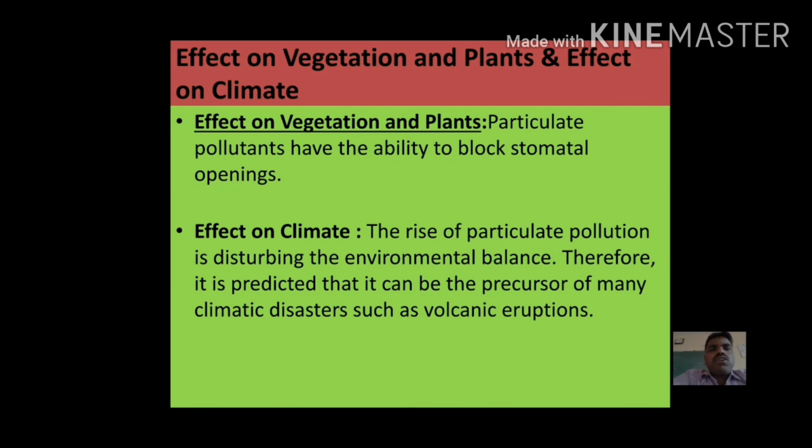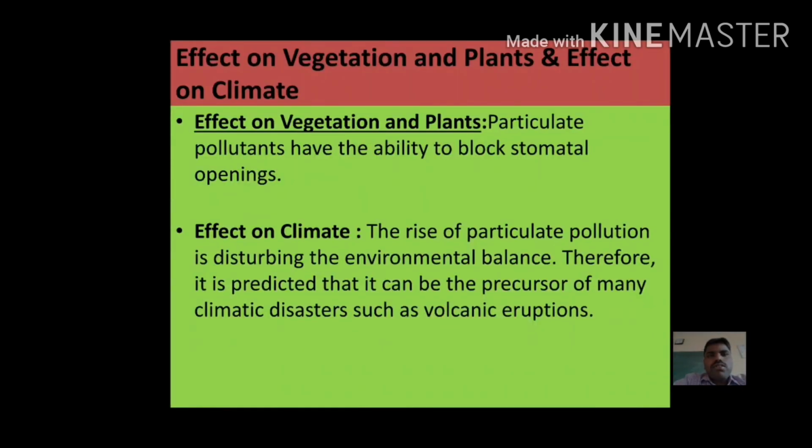If the stomatal openings are blocked, plants will not grow. This is also one of the effects. And next one is the effect on climate. Because of air pollution, the rise of particulate pollution is disturbing the environmental balance.